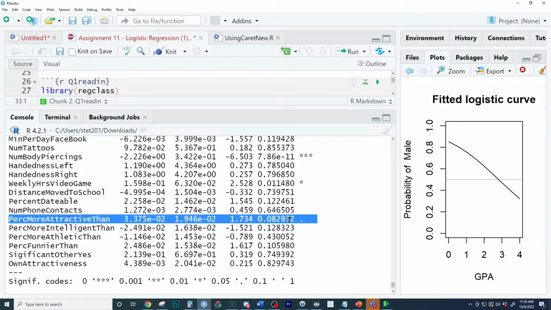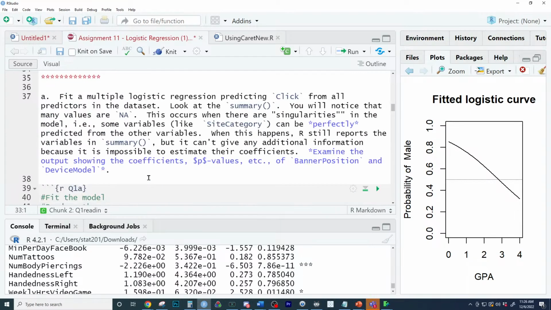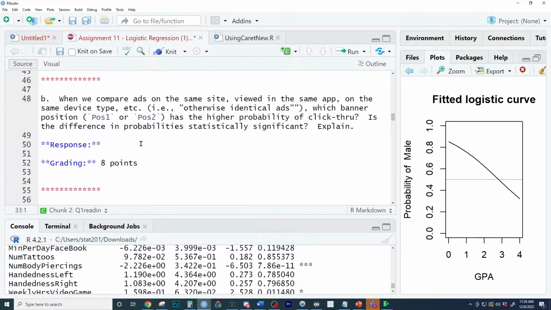And this is barely not significant. Two people who are otherwise identical, where one person believes they're more attractive than the other, the person who thinks they're more attractive is more likely to be male. Let's look at the questions. We just did some interpretations of coefficients right there, so that might help. When we compare ads on the same site, viewed on the same app, on the same device, otherwise identical ad, which position and what could we look at right here?